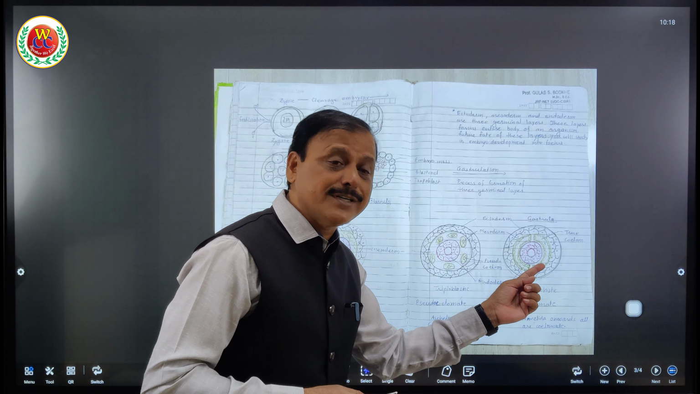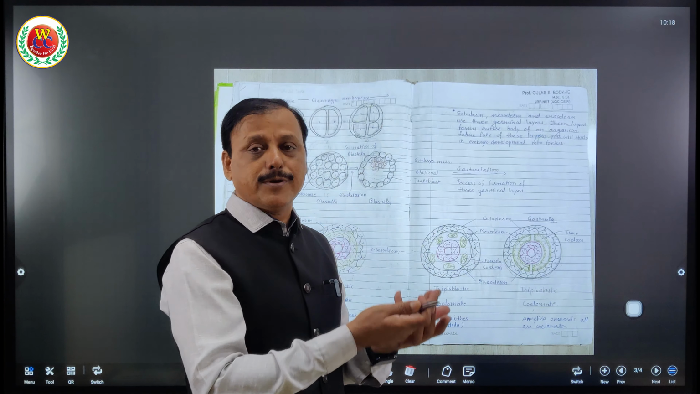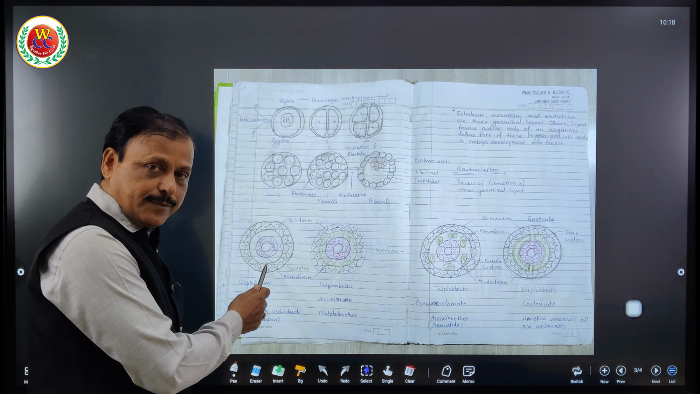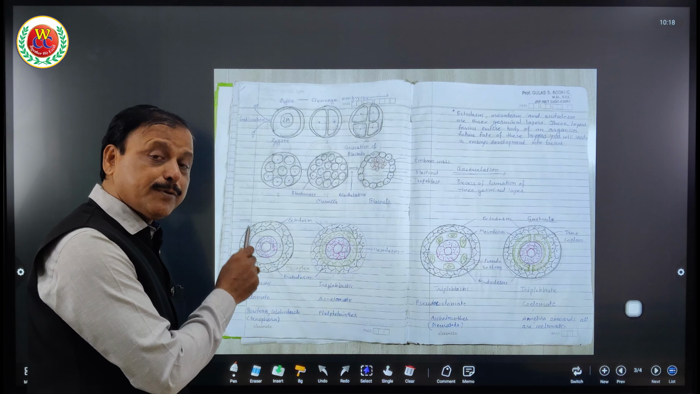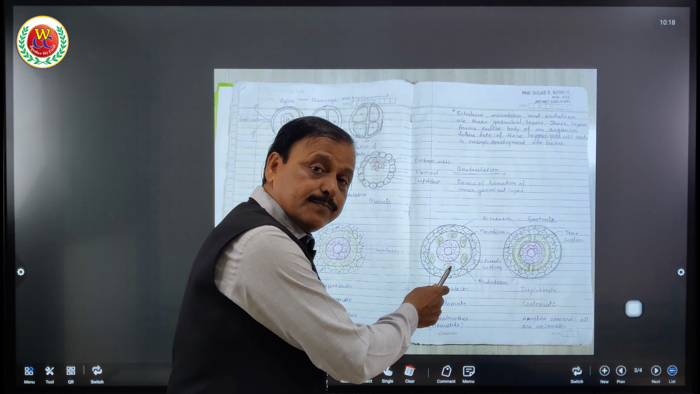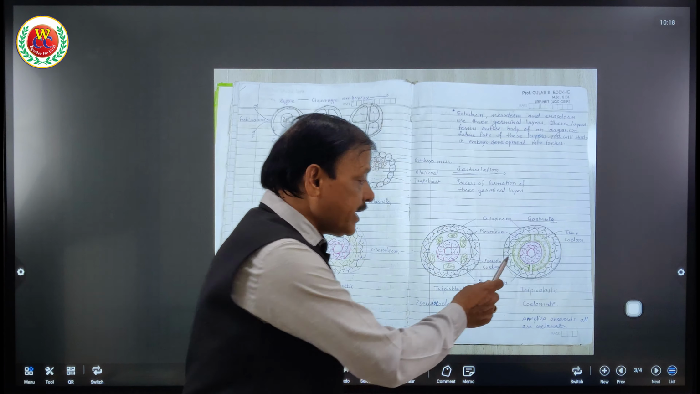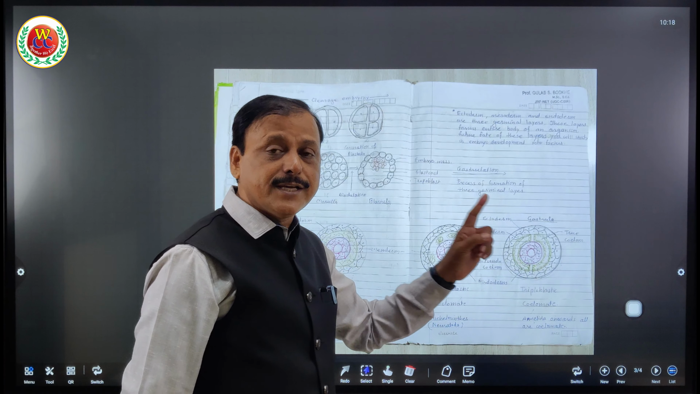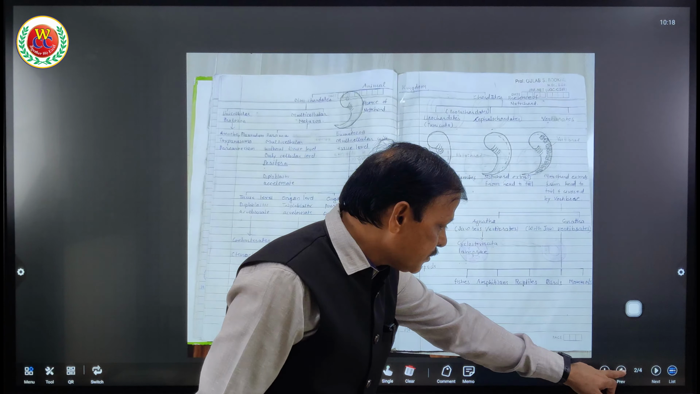But in annelids onward, because of a complete and true cavity, they have organ system level of organization. So once again, diploblastic acoelomate have cellular level and tissue level organization, but no organ level organization. Platyhelminthes have organ level organization. Aschelminthes have well developed organ level, but poorly developed organ system level. And annelids onward have well developed organ level and organ system level, because they have a true cavity and they are triploblastic coelomate.